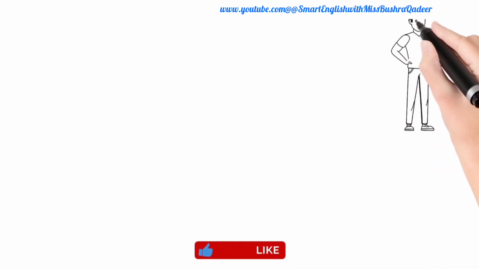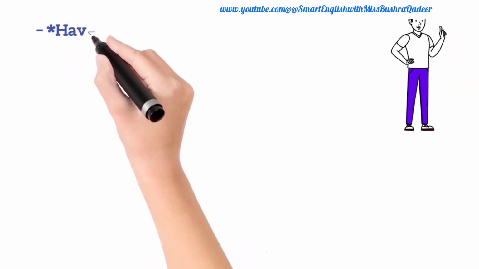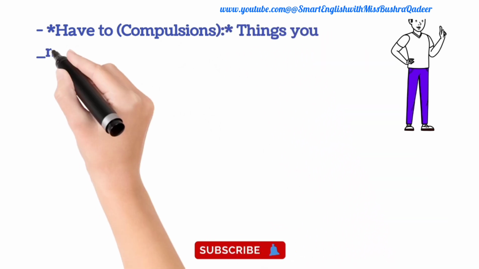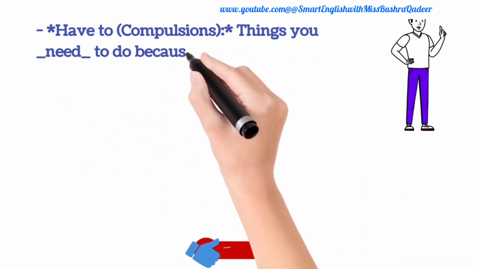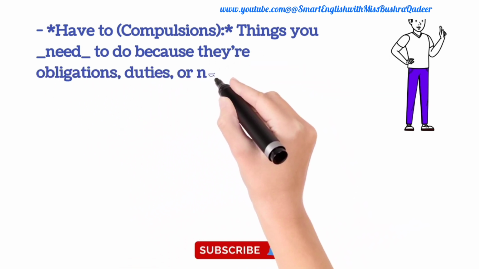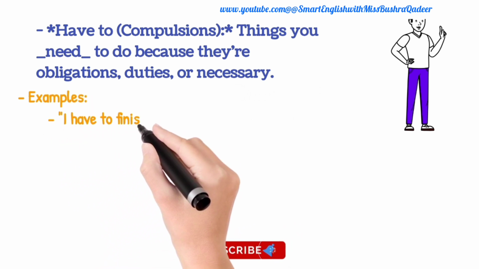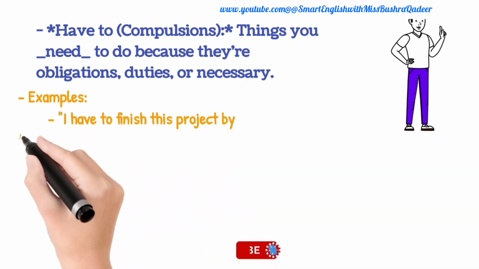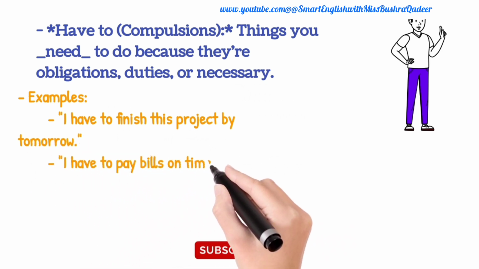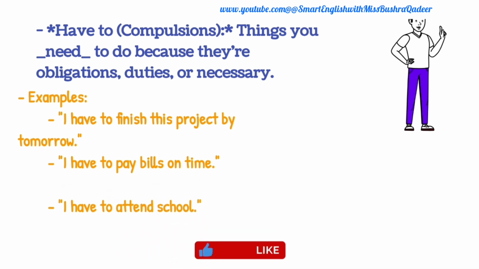So, students, whatever desires you have in your heart, the things that you love to do, you can express through English with the structure want to. And for the obligations, the responsibilities that you have to do, you are going to use have to. Keep this in mind. You are supposed to use to, a preposition, with the helping verb to make this structure more powerful. Yes, you have heard it right.